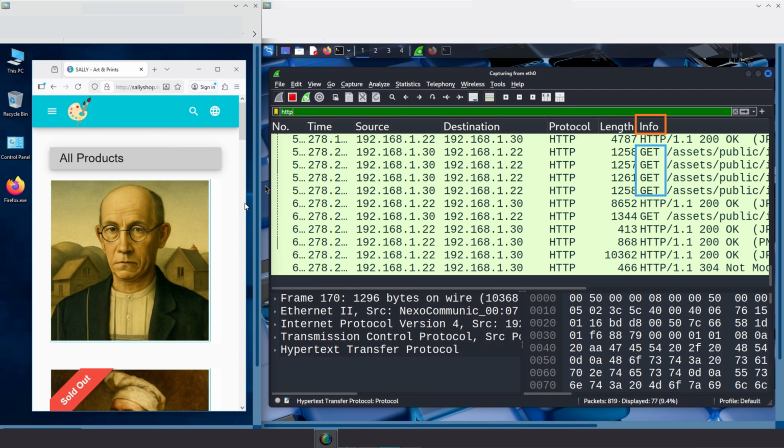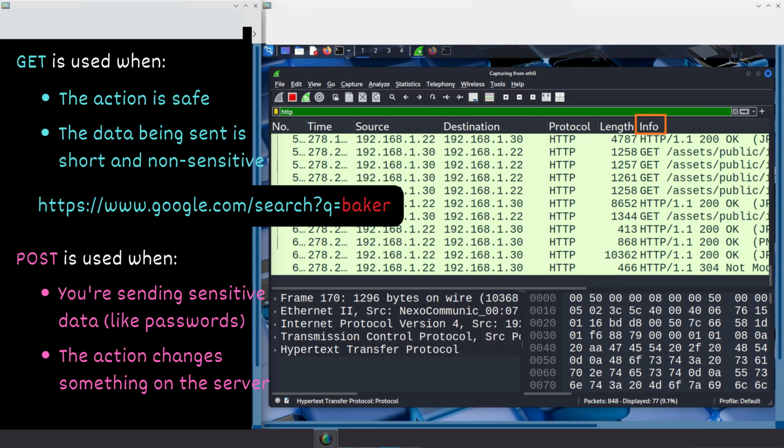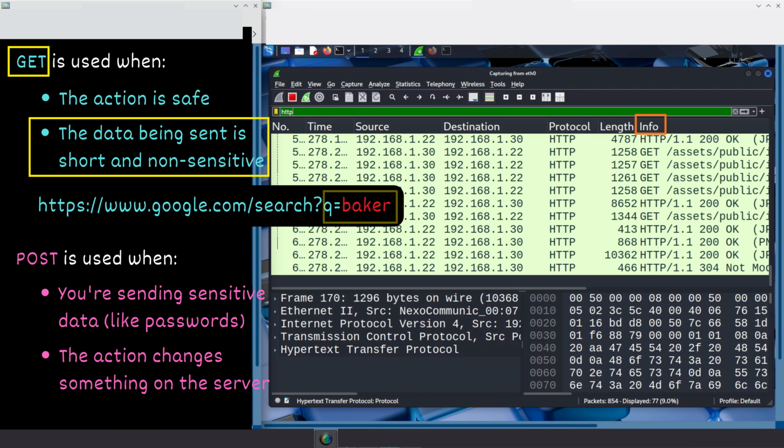Login credentials are almost always sent in a POST request. Here's the quick difference between both. A GET request is what your browser sends when it's asking for something from the server, like loading a page, fetching an image, or opening the login form itself. GET requests don't usually carry sensitive data because anything you send with a GET request gets tacked onto the end of the URL, right there in the address bar for everyone to see.